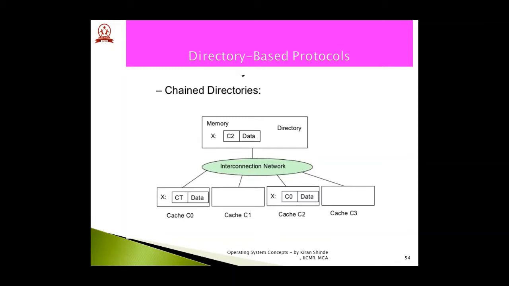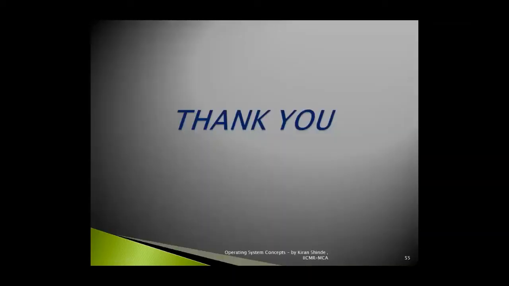So essentially, if you see in this particular image, there is a directory which is maintained here. Then you can see there are 4 cache memories mentioned here. And there is a data item. Whatever updation would happen with respect to that data item, that updation will be either communicated by the directory to all these processors involved in this communication scenario, or it will signal the invalidate operation. So likewise, a central controlling concept is used by making use of this directory based protocol. So this is all about the second scheme of cache coherency.